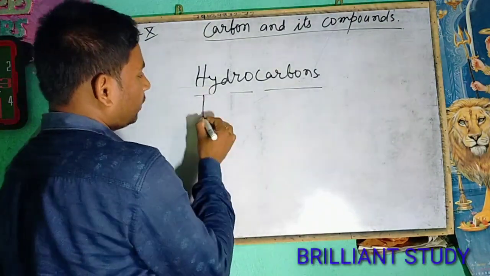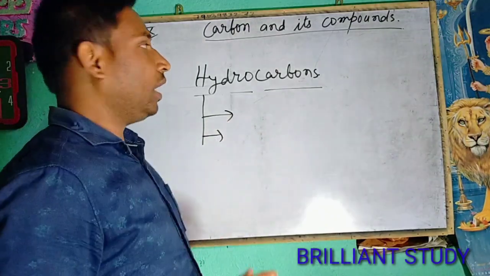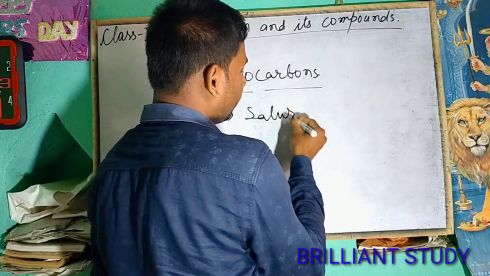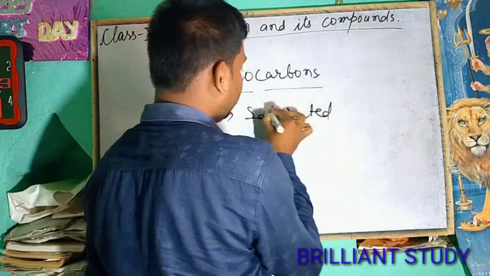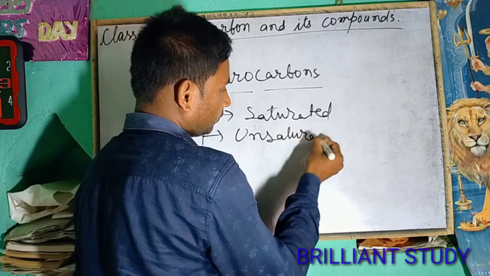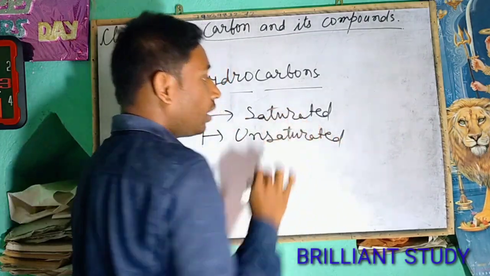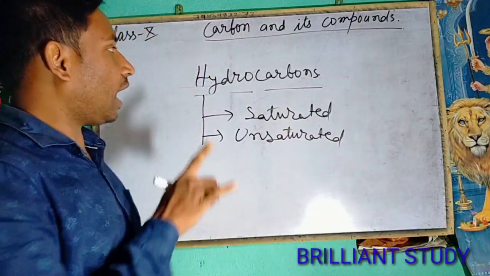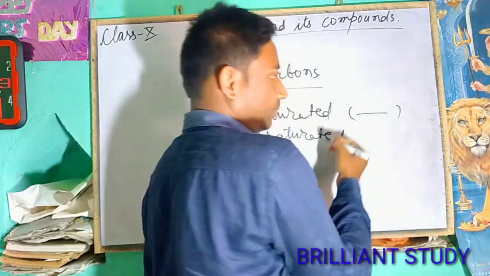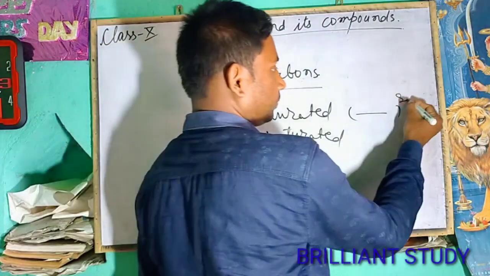And if we talk about the types of hydrocarbon, hydrocarbons are of two types. First is saturated hydrocarbon and the second is unsaturated hydrocarbon. Saturated hydrocarbons are the hydrocarbons which have single bond only.